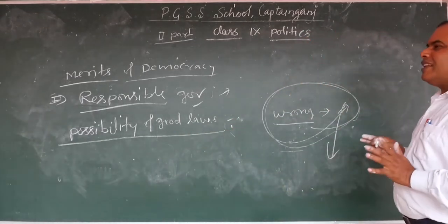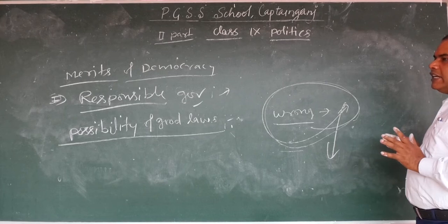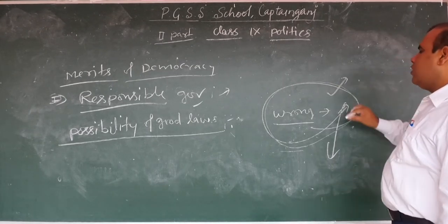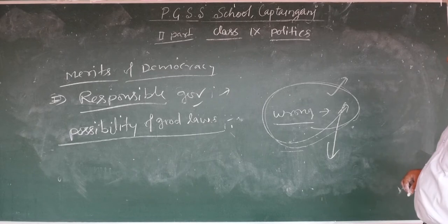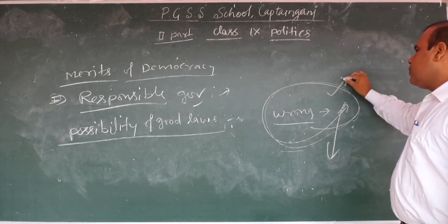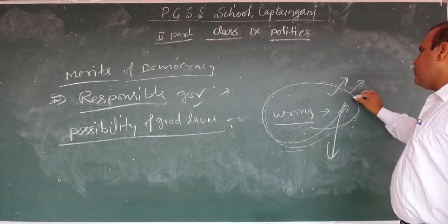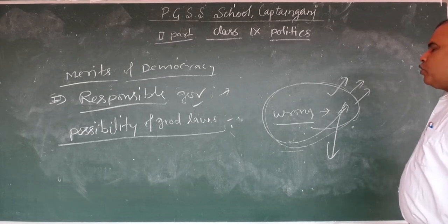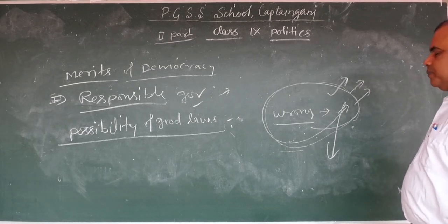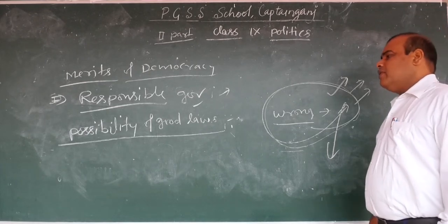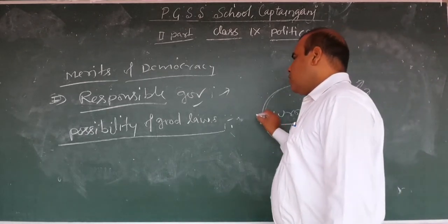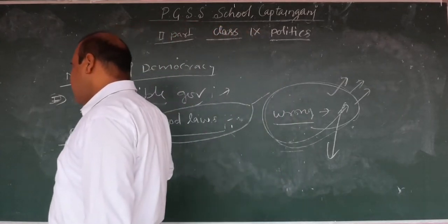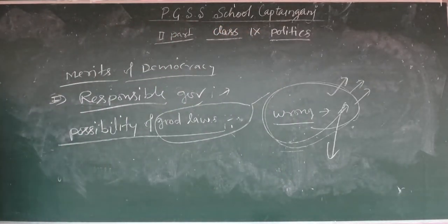Whenever the government makes law, it keeps in mind that if a wrong law or wrong decision is made, the public will protest and oppose the government. The government has to face the opposition of the public. In that condition, whenever the government makes law, it makes good law. So there is the possibility of good law in the democratic form of government.